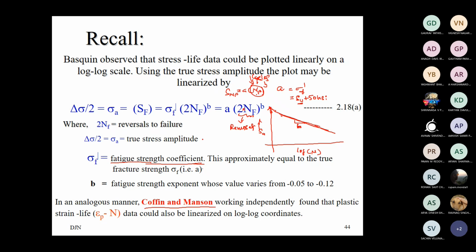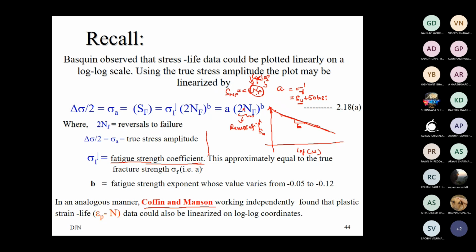That is very important, because in strain life we require reversals rather than cycles, because we want to account for the hysteresis effect in the strain life approach. In the stress life approach, such an effect cannot be accounted for. Therefore, you will not find 2Nf when we use the SN approach, but still we can use it.